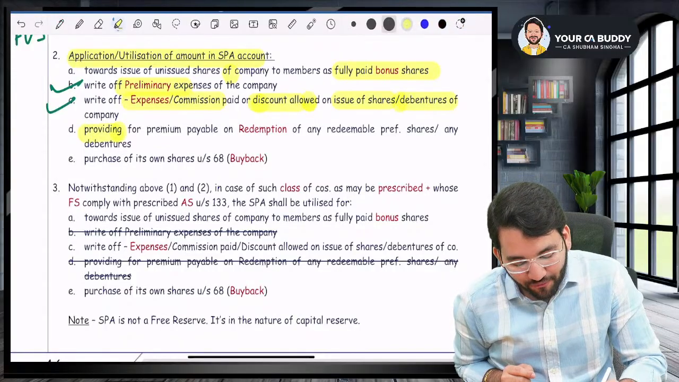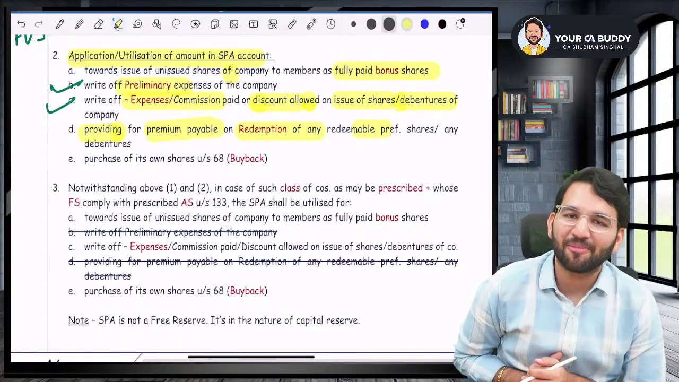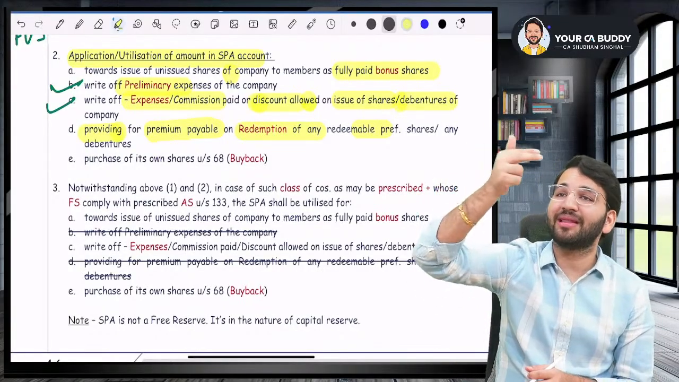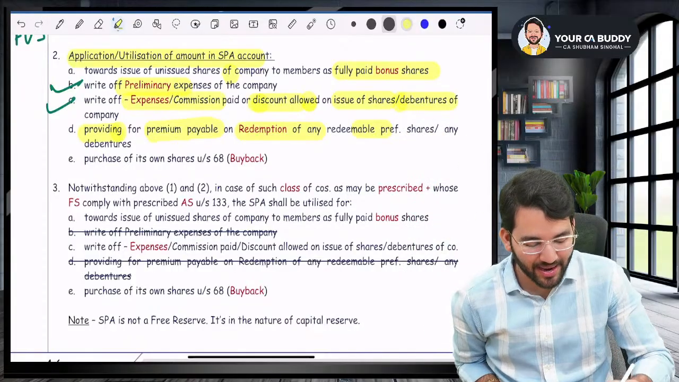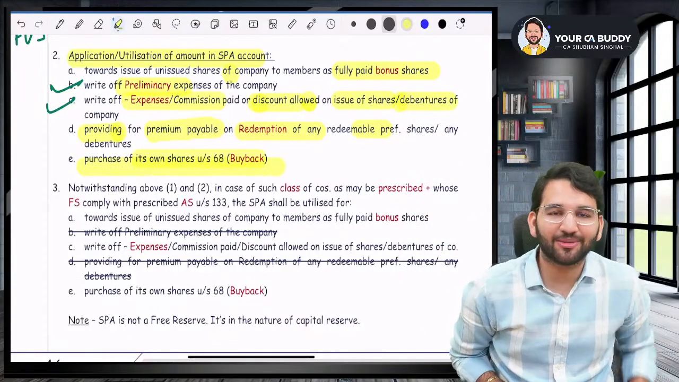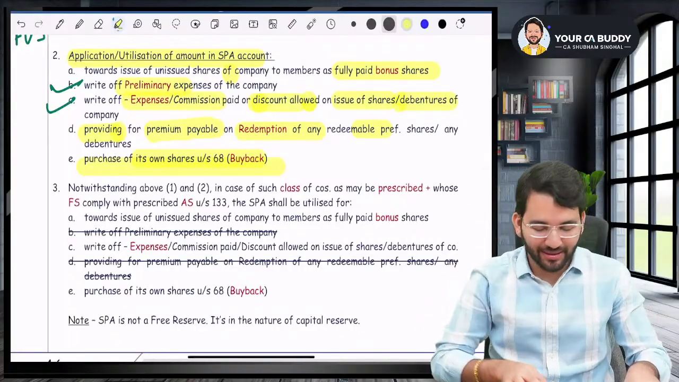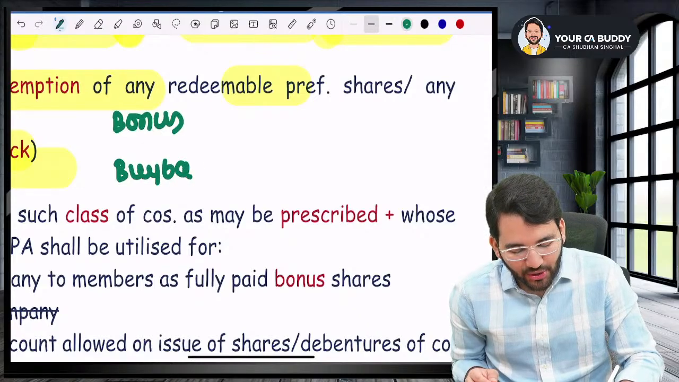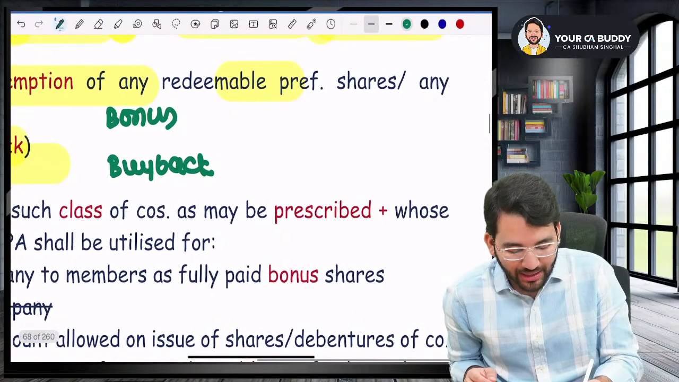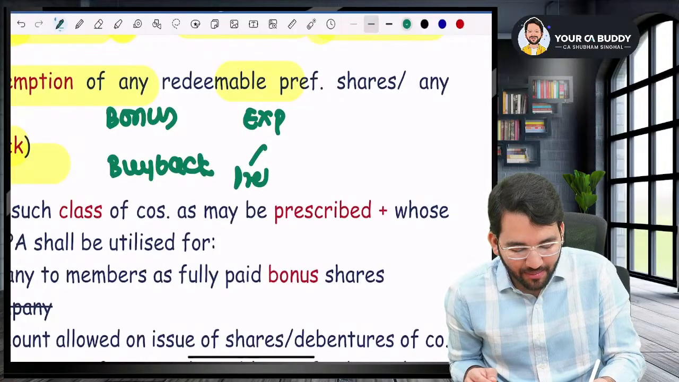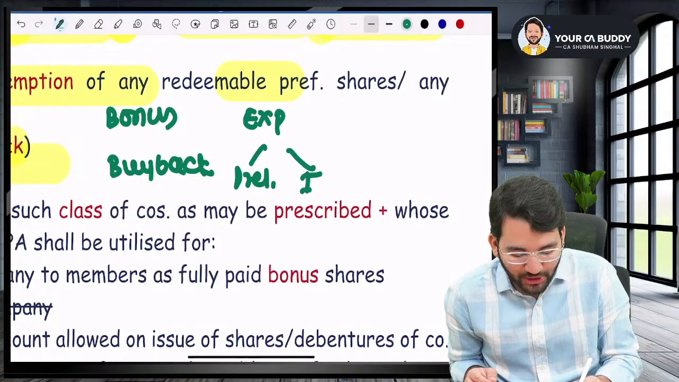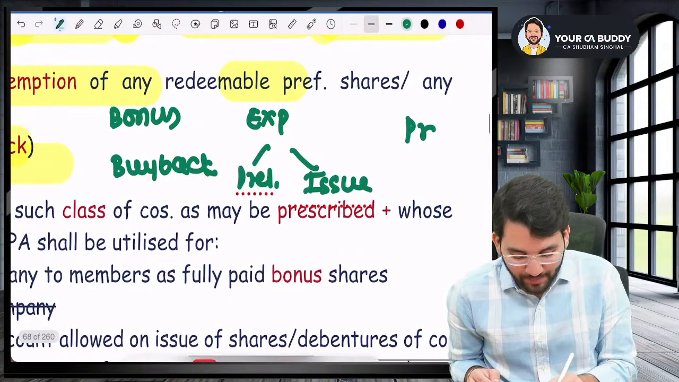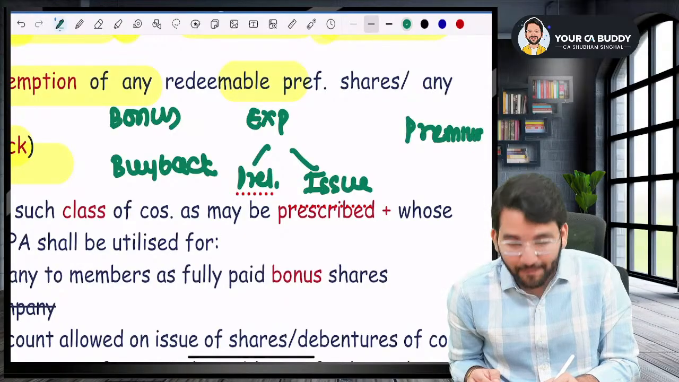Number four, providing for premium payable on redemption of redeemable preference shares or debentures. When you're redeeming debentures or preference shares and you are paying premium, then that premium can be adjusted against your SPA. And the last one is purchase of own shares, that is buyback. So if you remember the five uses: bonus, buyback. You can issue bonus shares, you can buy back shares. You can take care of the expenses, preliminary expense and issue expense, right? And the last one, you can provide for premium on redemption.